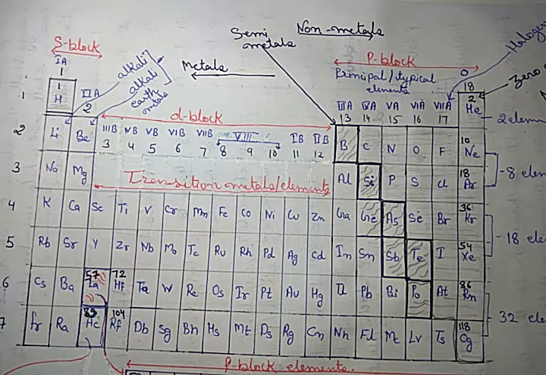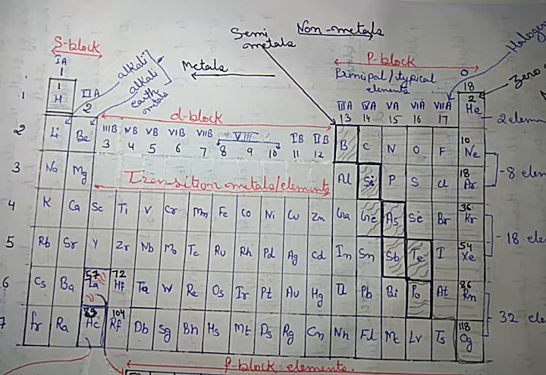In Niels Bohr model, you consider that the orbits further divide into orbitals.